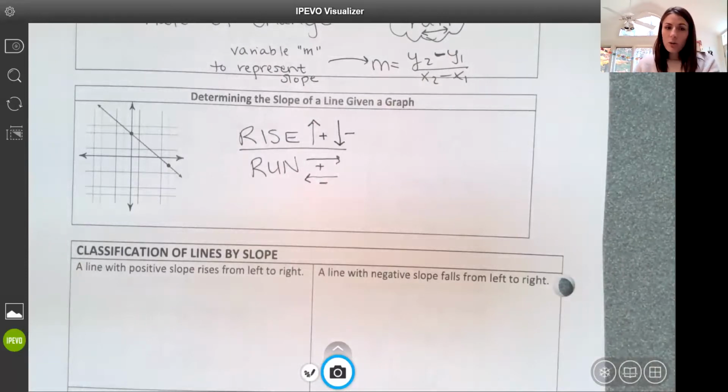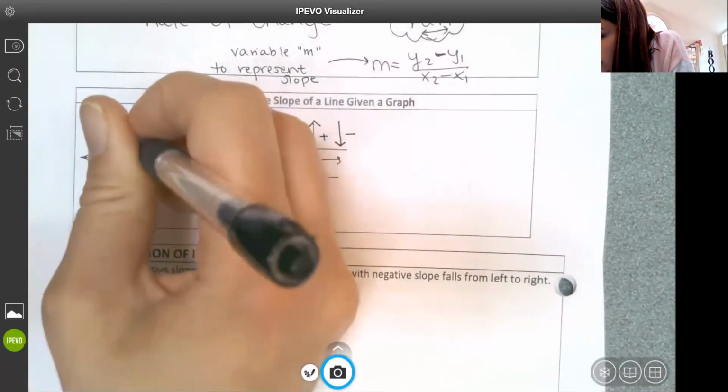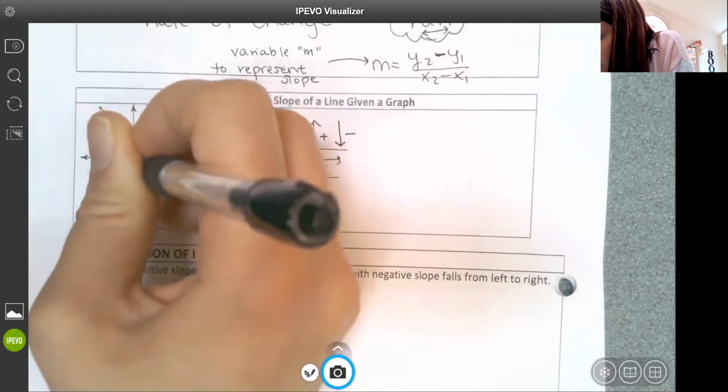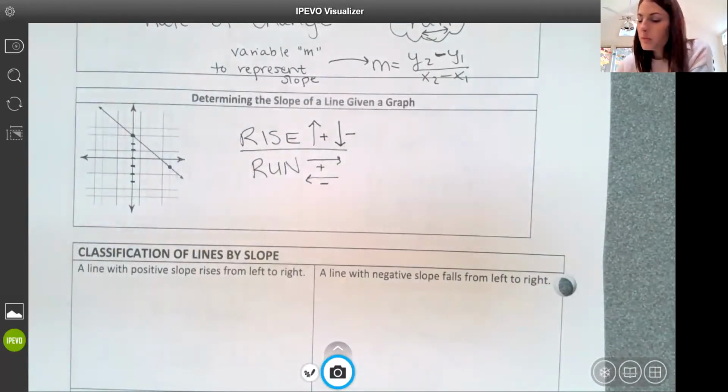And it doesn't actually matter what point I start with or what 2 points on the graph I use. When I'm using the graph to find slope and I'm using rise over run, I just need to be able to identify 2 points that are crossing evenly on the graph. And then I literally just count units of the graph to count the rise and count the run. Now, this graph, of course, copied funny. So there's like a space here, here, here, and so on. Every other line got missed.